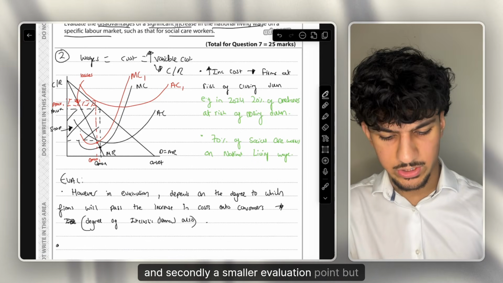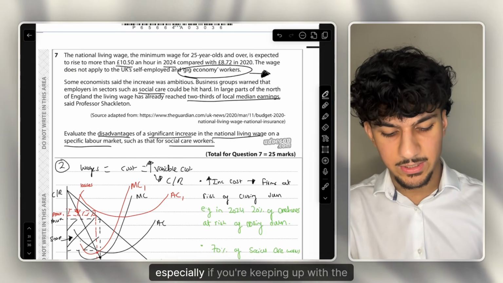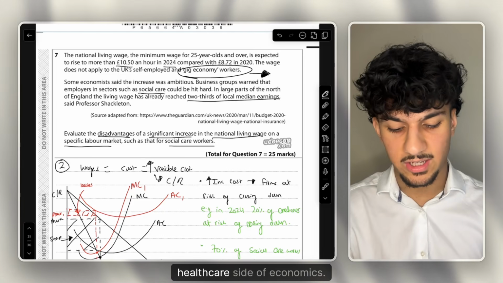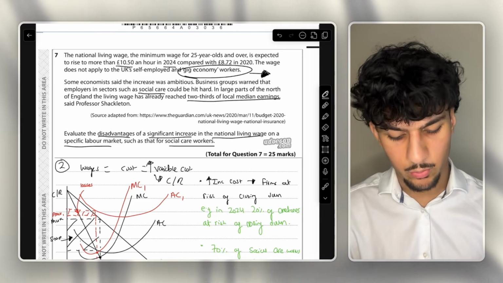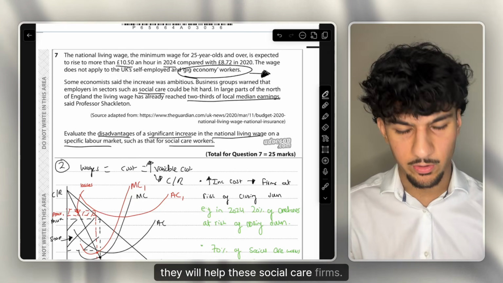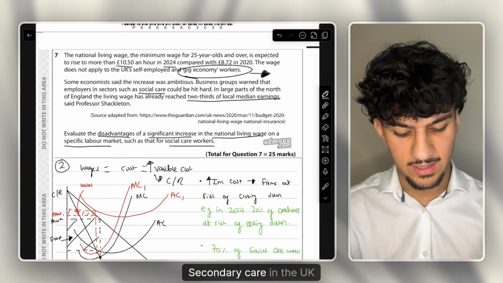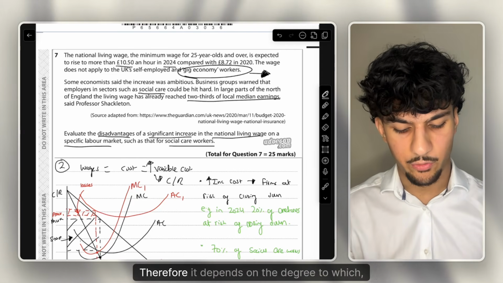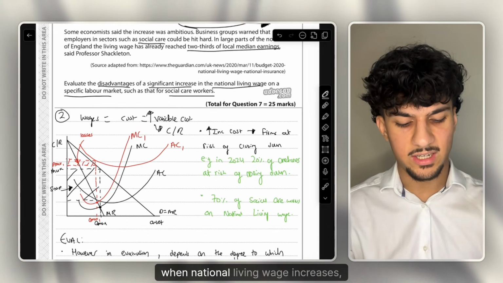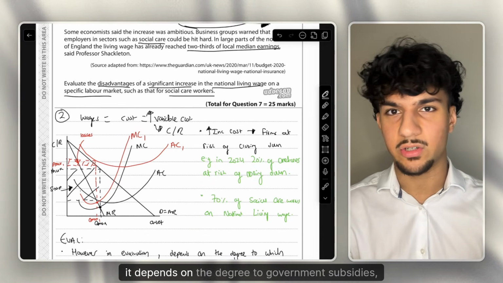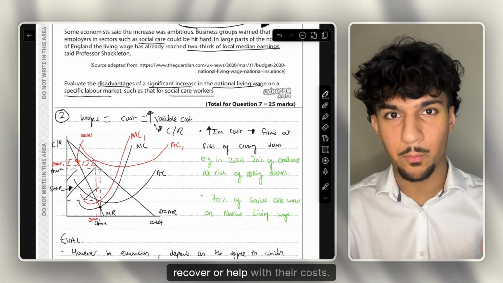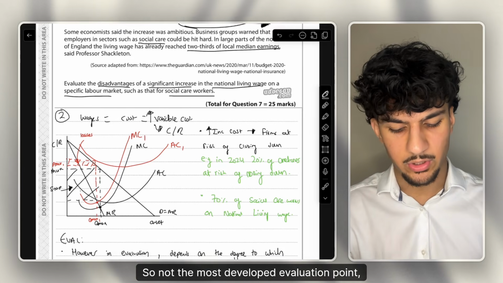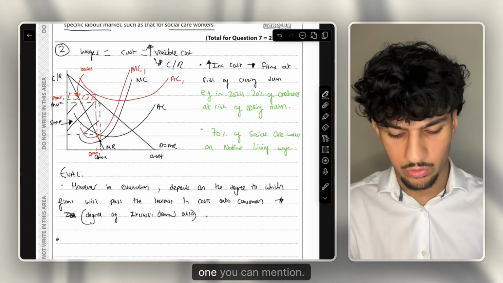And secondly, a smaller evaluation point, but definitely very relevant, especially if you're keeping up with the healthcare side of economics. One big thing is that, of course, the government will help out. They will help these social care firms. Social care is necessary. Secondary care in the UK is necessary. Therefore, when the national living wage increases, it depends on the degree of government subsidies, how the government helps these firms out to recover or help with their costs. So not the most developed evaluation point, but definitely if you're struggling with evaluation, one you can mention.